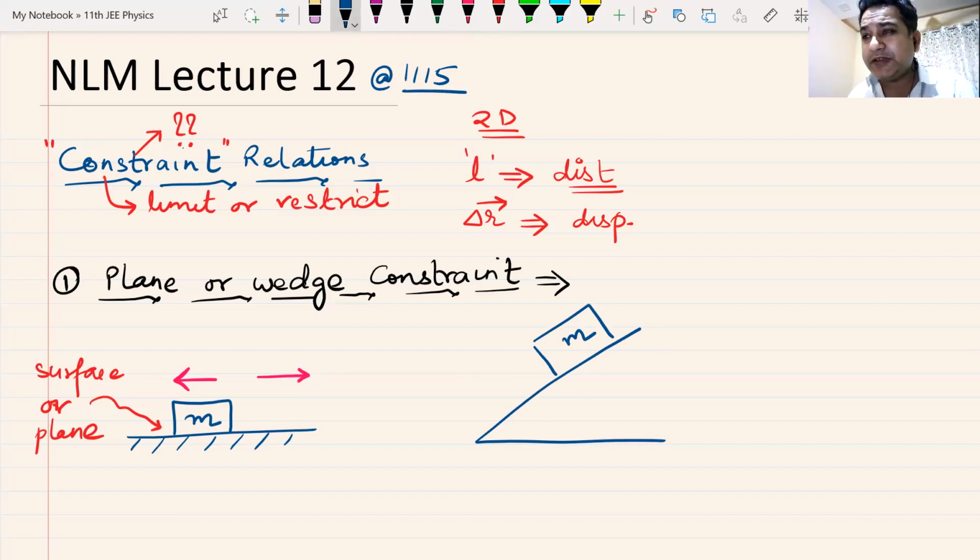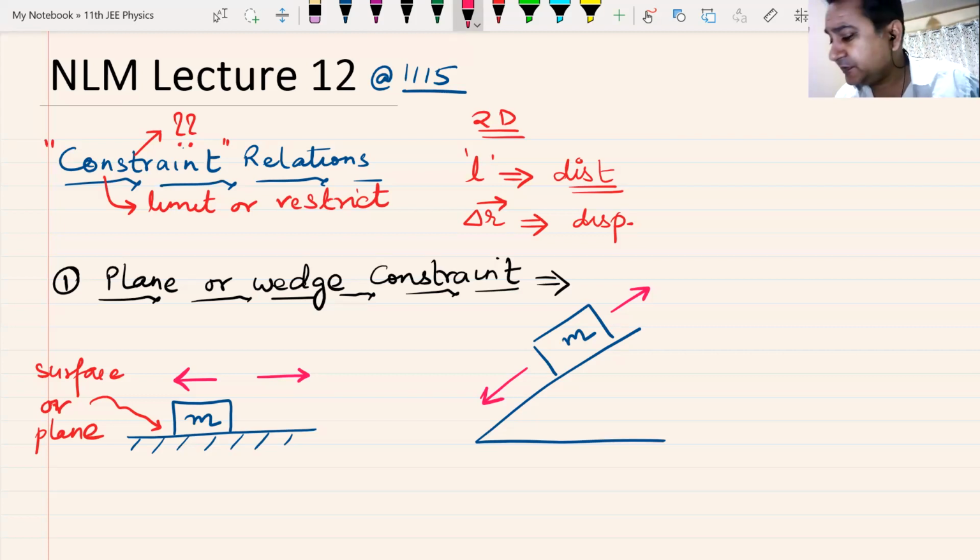We have also used this plane constraint, or wedge constraint, or surface constraint here. We have said that either it can move like this or it can move like this, because it is restricted by this plane. It cannot move like this. It cannot just go through the plane. It has to move along the plane. This is nothing but a plane constraint or a wedge constraint or a surface constraint. You can call it by different names. If you understand the concept, well, have we used these two things?